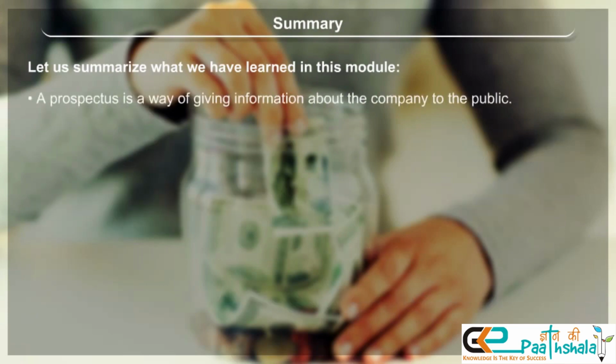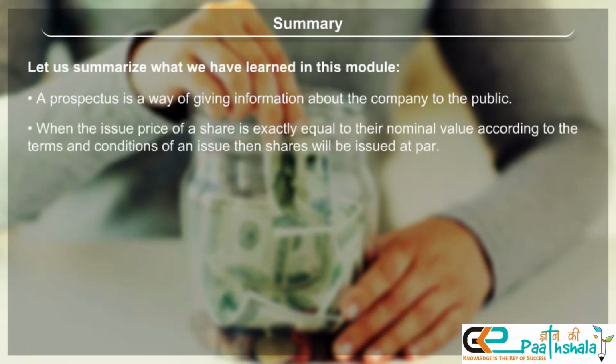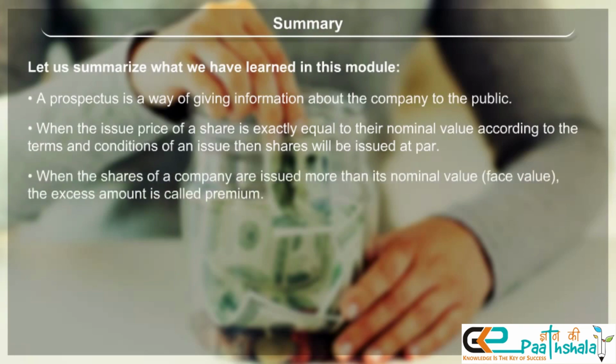A prospectus is a way of giving information about the company to the public. When the issue price of a share is exactly equal to its nominal value according to the terms and conditions of an issue, then shares will be issued at par. When the shares of a company are issued at more than their nominal value, or face value, the excess amount is called premium.